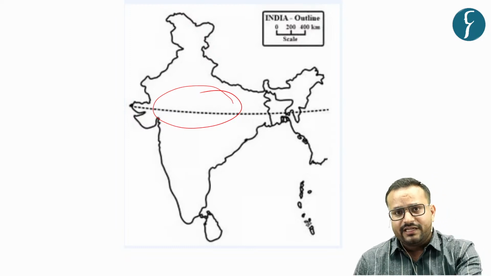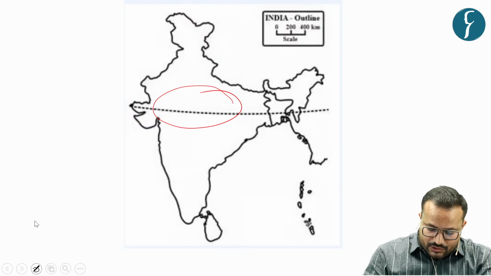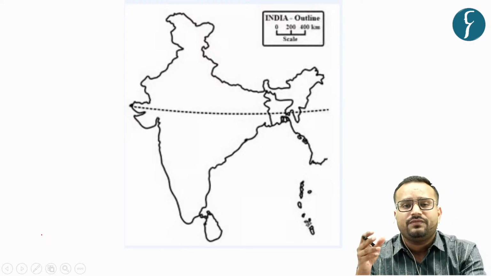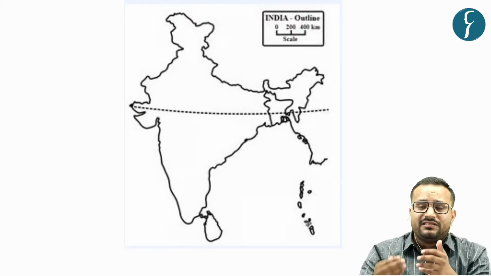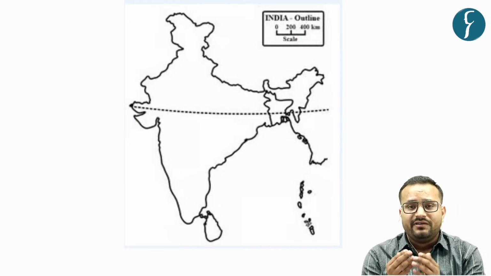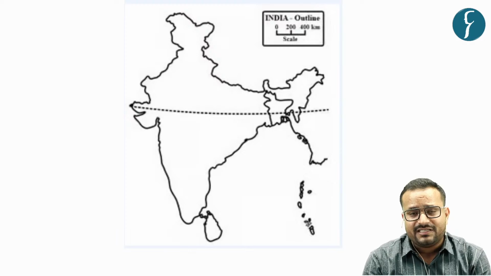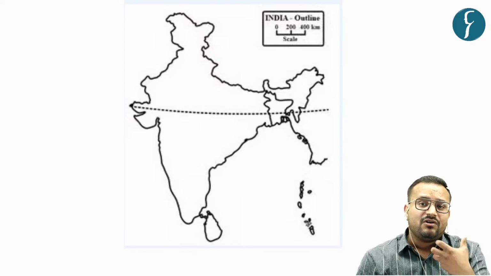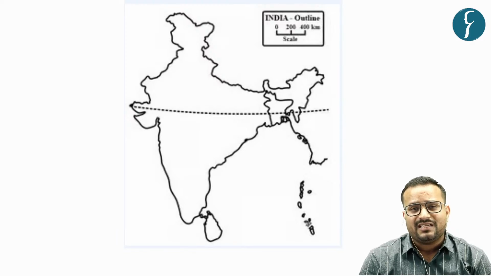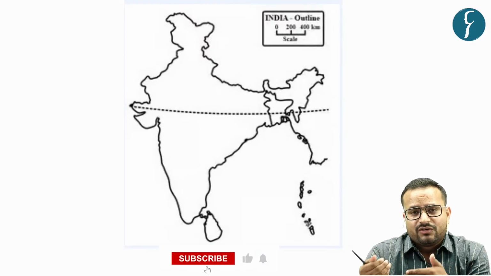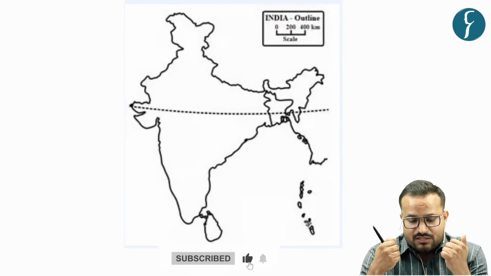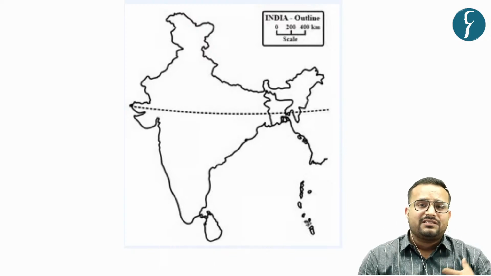So in this context, what we are going to do is understand the entirety of the Indian monsoon, that is how it is originating, how it is traveling across India, how it is impacting the rainfall in different regions, how it has got impacted due to human activities, and also some of its characteristics, so that you can frame a very good answer on the questions of Indian monsoon.